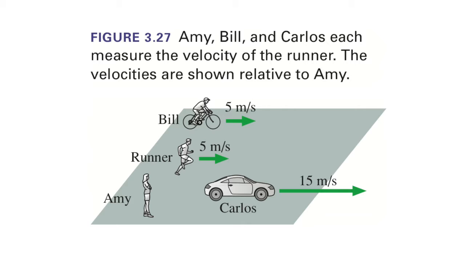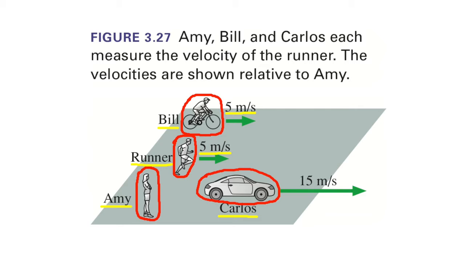Now here's the question. There are 4 people: Amy, Carlos, Bill, and someone who's running. Amy's standing still on the ground. Bill is riding a bicycle at 5 meters per second with respect to Amy. There's a runner moving at 5 meters per second with respect to Amy, and Carlos is driving in a car at 15 meters per second with respect to Amy. How fast is Carlos moving from Bill's point of view? So from Bill's frame of reference, how fast is Carlos moving? We'll give you some choices.